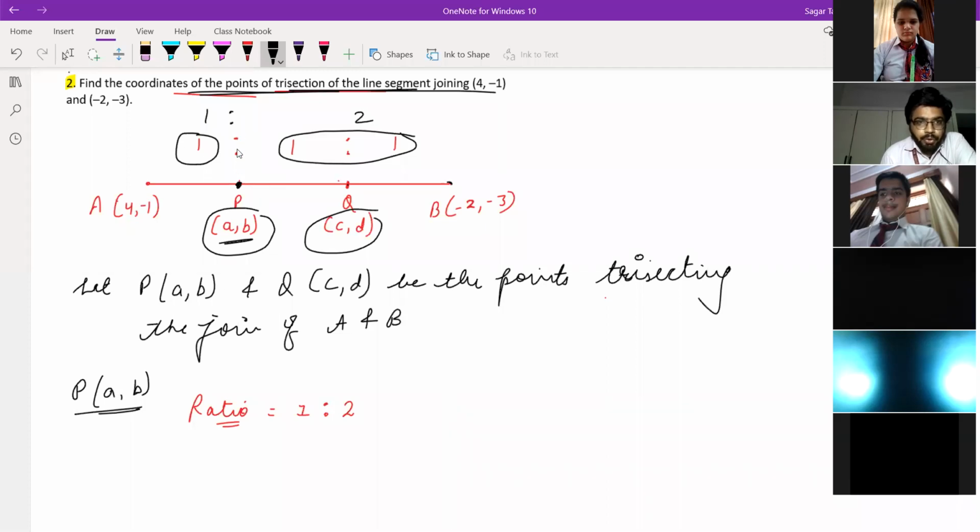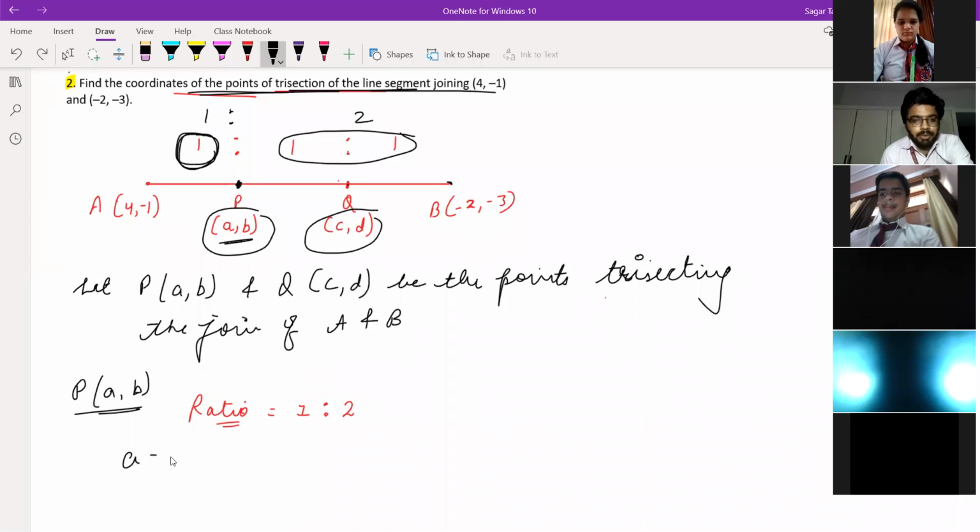Now just look at this point. We have to calculate the coordinates of point P, which is (a, b). The point is lying here, and before this point we have the ratio 1. Then this side till B we have 1 plus 1, that is 2. So the ratio that we have to take is 1:2 if there are 2 points like this.